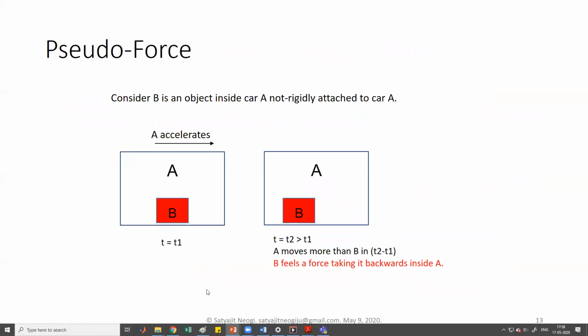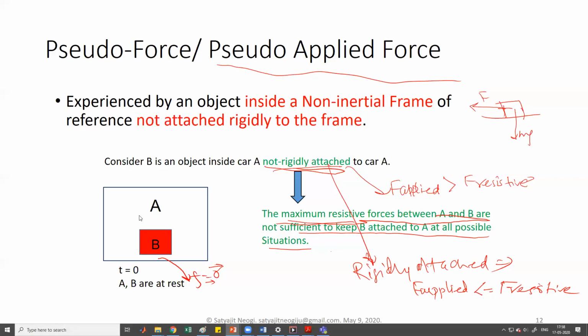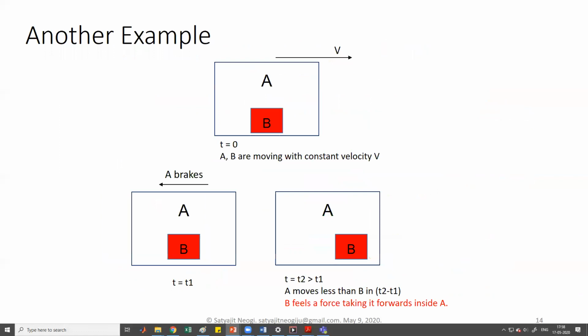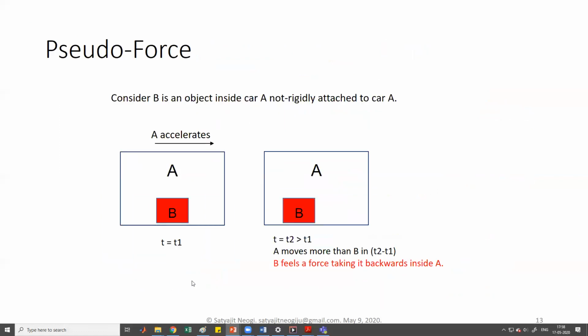Now suppose we assume that both A and B were at rest at t equal to 0. Suppose the bus was standing at a station, bus stand, and then the bus accelerates.